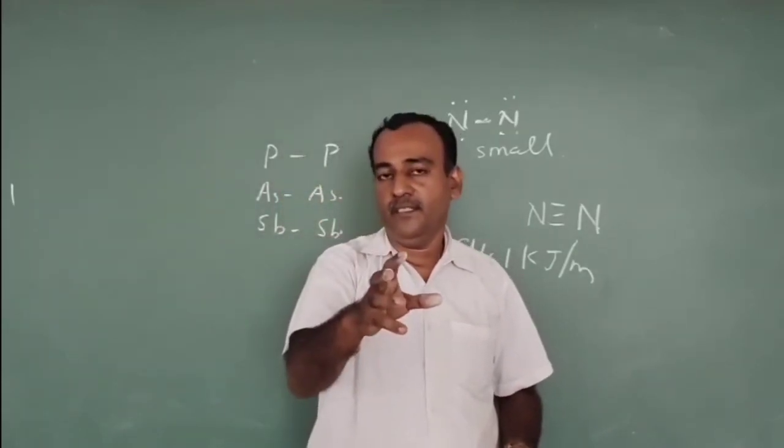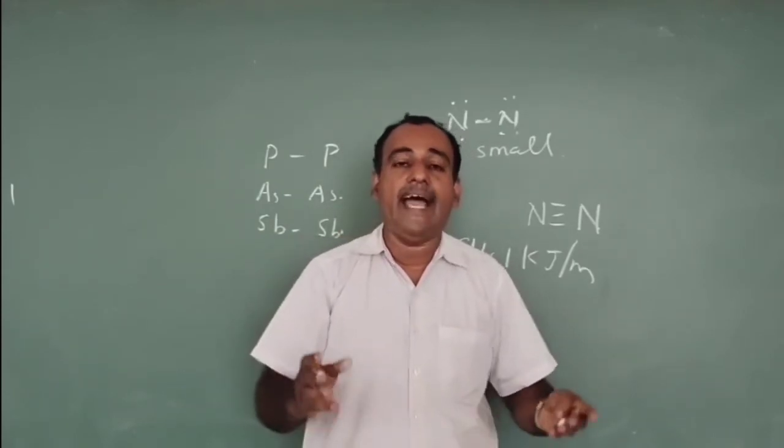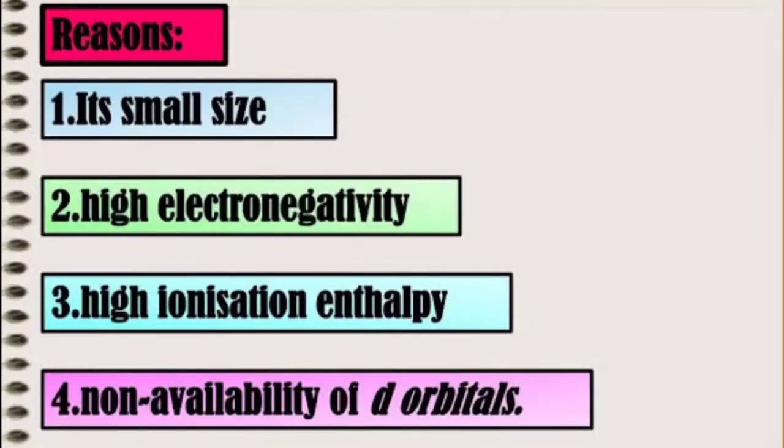Nitrogen is the first member of the group we studied, and the first member of a group always shows some anomalous behavior. We studied some examples of anomalous behavior of nitrogen. Why does nitrogen show anomalous behavior? First, due to its small size. The second reason is its high ionization enthalpy as well as electronegativity.